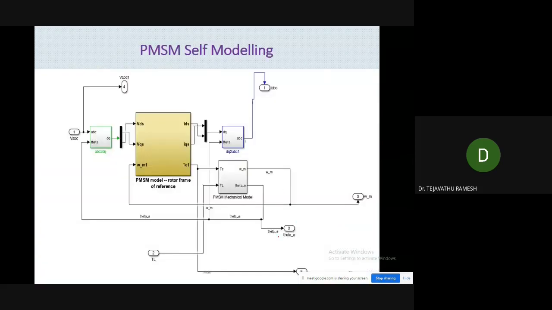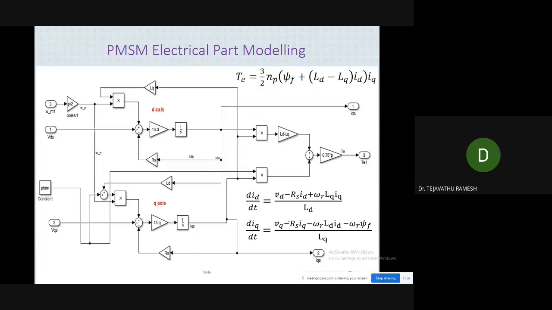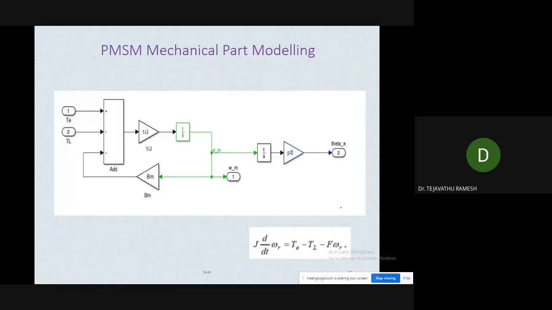We have simulated this ourselves by using the mathematical equations. Here is the electrical port modeling. We know the torque equation, and this is the torque equation we have simulated. We know the LD, ID and IQ expressions, and by taking the input and output, we have designed it using this mathematical equation. And this is the mechanical port modeling: T minus TL minus F omega r is equal to J times d by dt of omega r. This is modeled here.